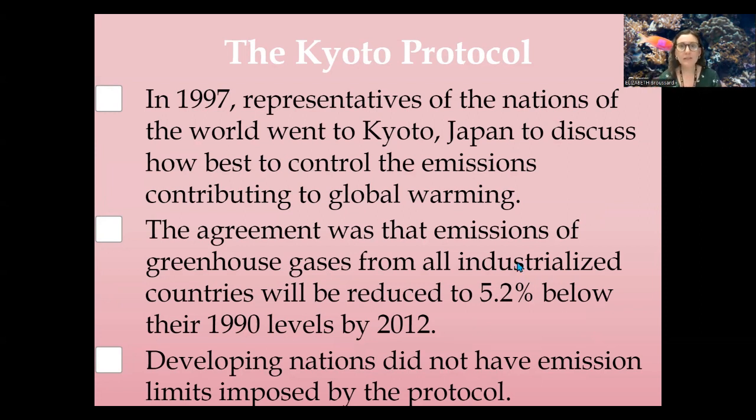So the agreement was that we were going to look at all of our industrialized, our developed nations, and we need to reduce our 6 criteria air pollutants. We need to look at as well our major greenhouse gases, really. So we're looking at our CFCs, my nitrous oxides, my sulfur dioxides, and of course my CO2 levels. And they needed to reduce those. Kyoto Protocol is still in effect. It is, again, focusing mostly on our industrialized developed nations.